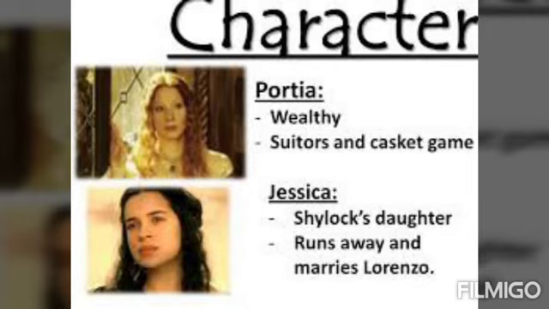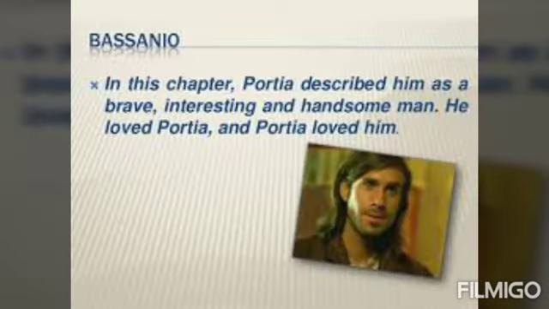Later, the Prince of Aragon tries his fortune next, but after much deliberation he chooses silver, which is wrong again. As the Prince of Aragon leaves, Bassanio arrives, laden with gifts for Portia. A few weeks pass and news arrives that Antonio's ships have been lost at sea.